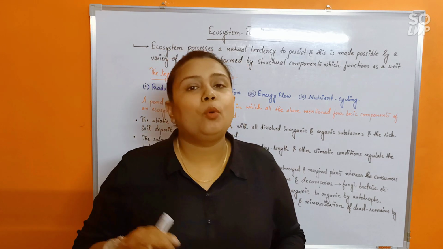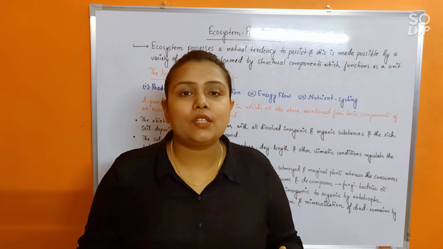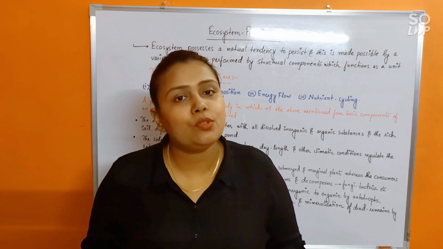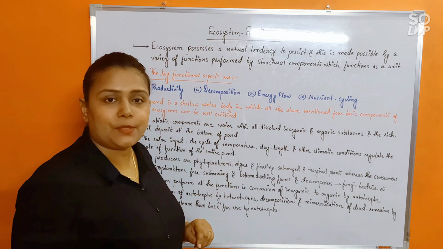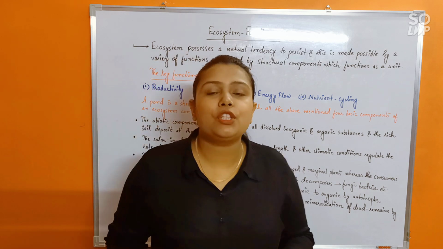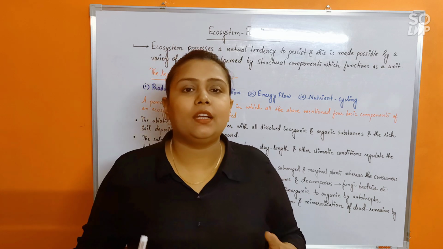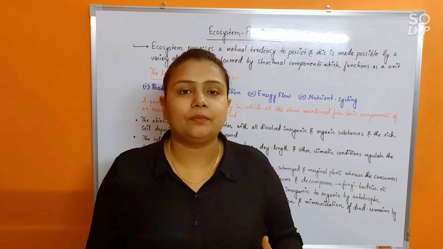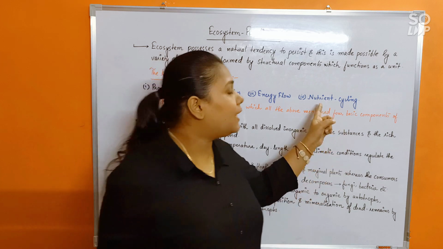At last, both producers and consumers would die, and their dead remains would start getting decomposed by the decomposers, right? So that is another functional aspect, that is decomposition. And finally, after decomposition, what would happen? All that organic matter that was present in the dead remains will be converted to inorganic material again, and given back to the pond, where nutrient cycling is happening.